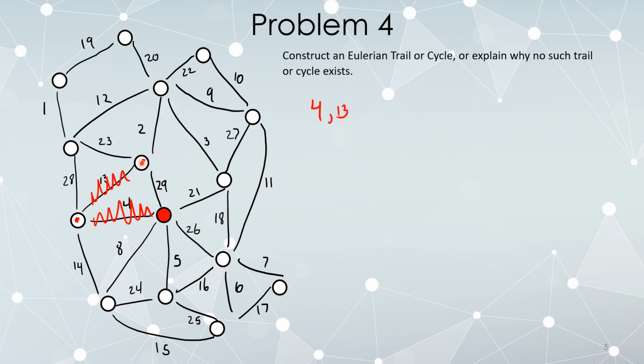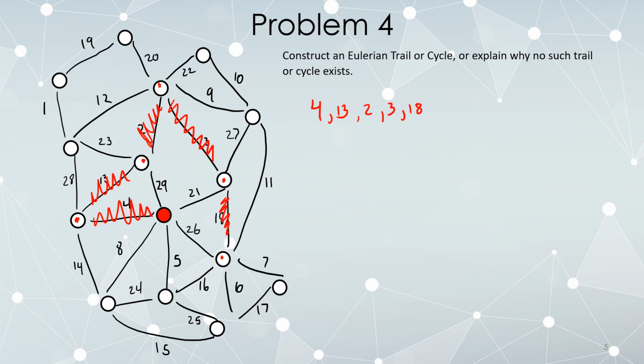Now the lowest number available to us is 2. This graph, by the way, is very highly connected. There's lots of ways to get around. So we're not going to find bridges until we've done a fair amount of steps. So deletion of 2 will not disconnect anything. So let's follow 2. That puts us there. The lowest option is 3, which is also not a bridge. Puts us there. The lowest number available to us is 18, which is not a bridge. So follow that.